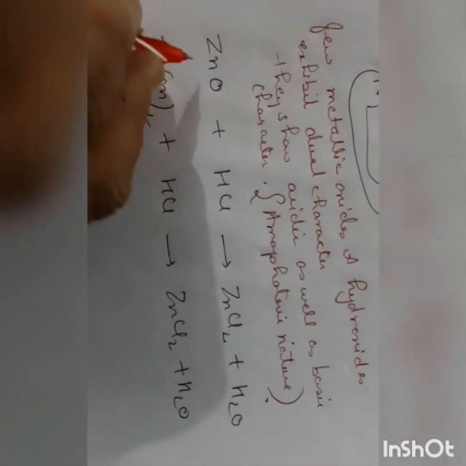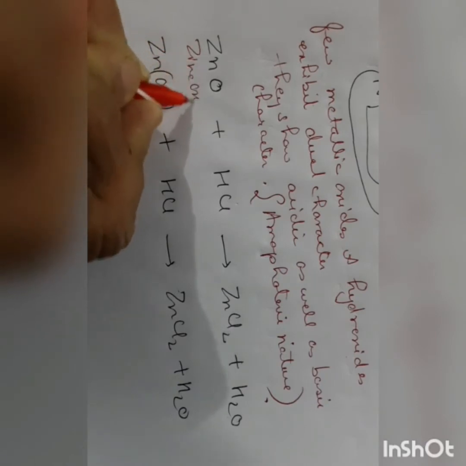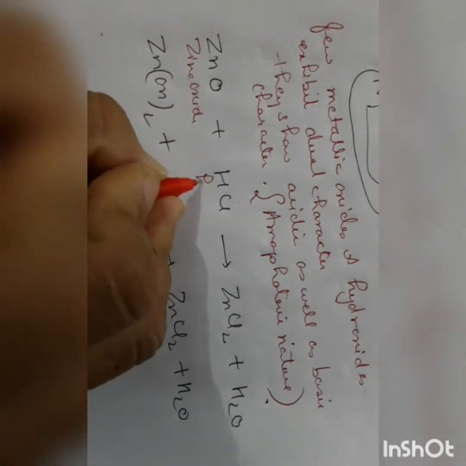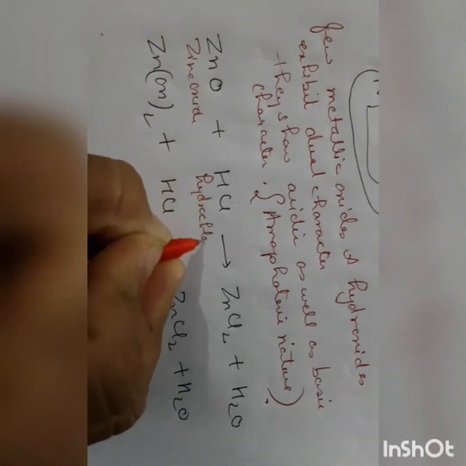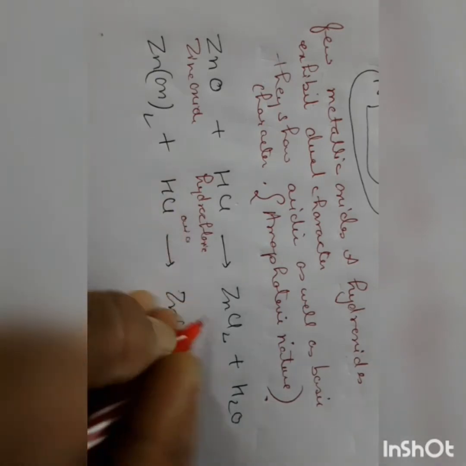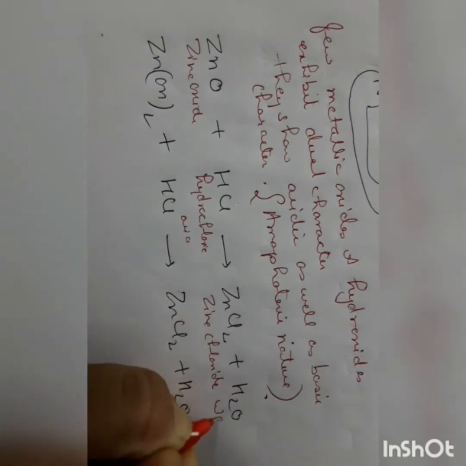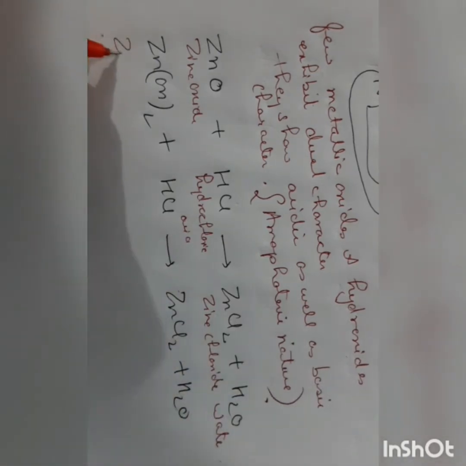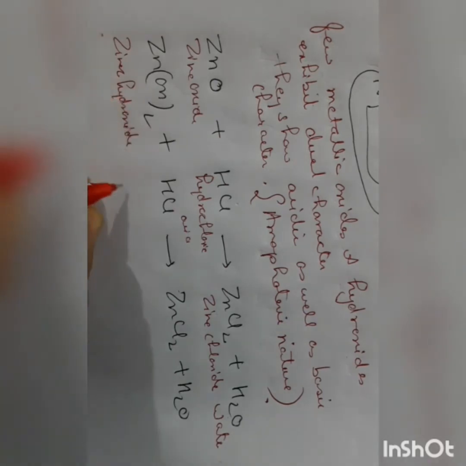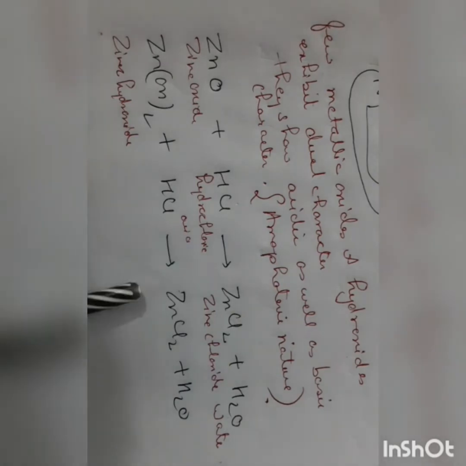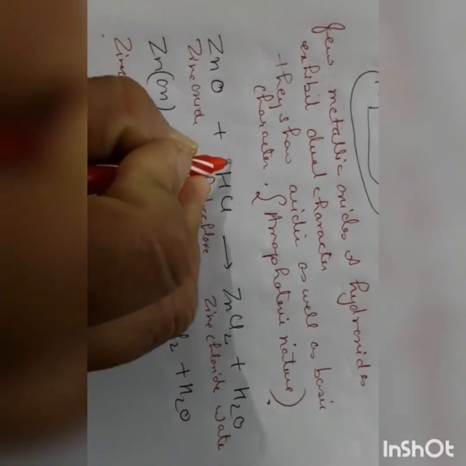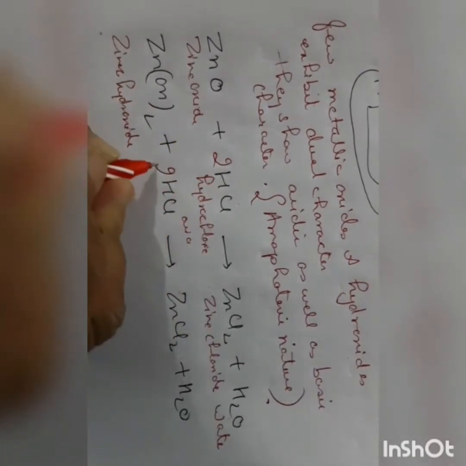This is zinc oxide, reacting with hydrochloric acid, it forms zinc chloride and water. Similarly, zinc hydroxide reacts with acid to form salt, zinc chloride, and water. Now I will balance the equation here.